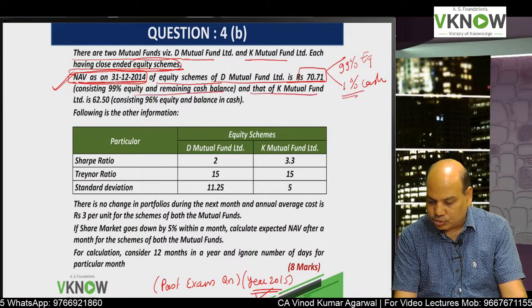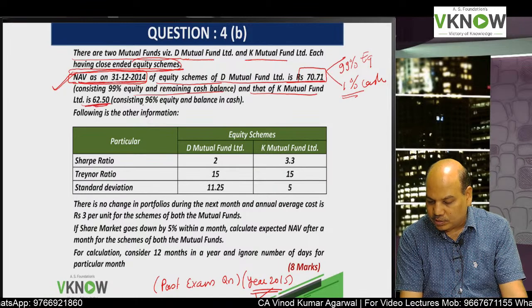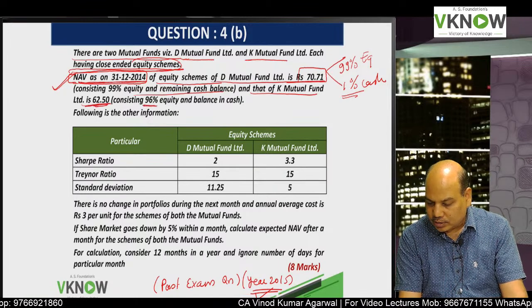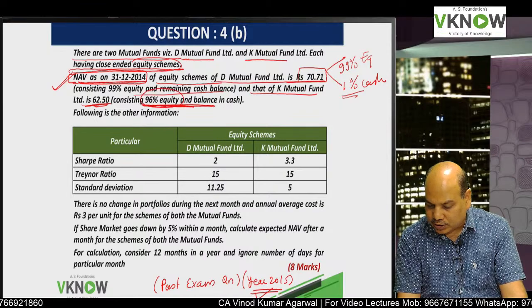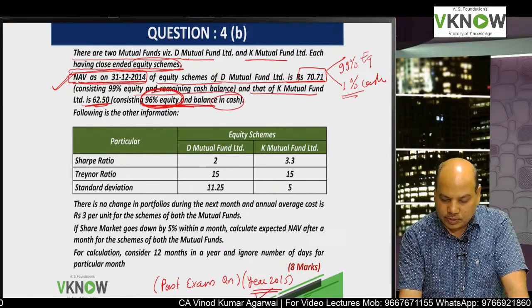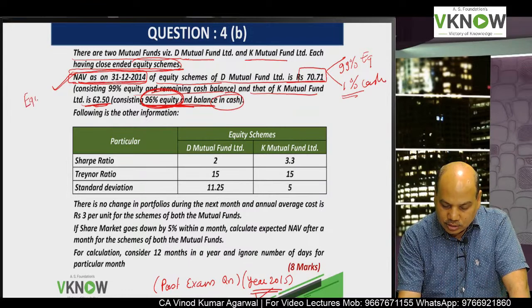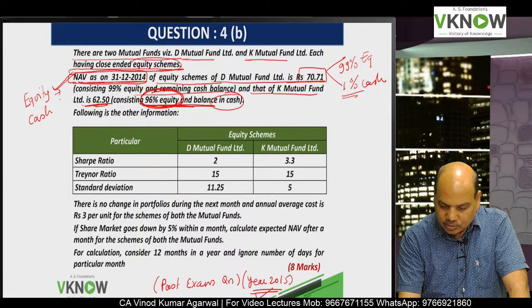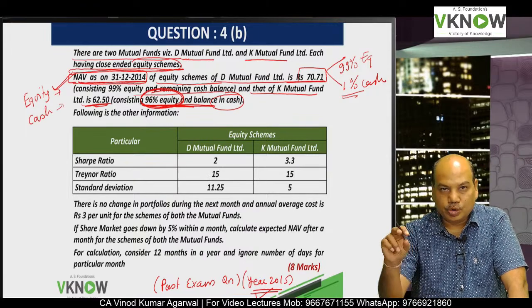And that of K mutual fund is 62.50 NAV, 96% is equity and balance in cash. So first we will find out how much is equity component and how much is cash component in both the mutual funds.